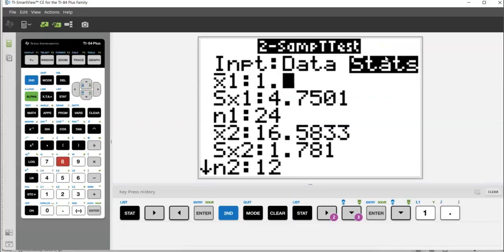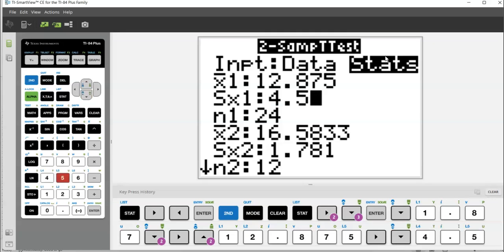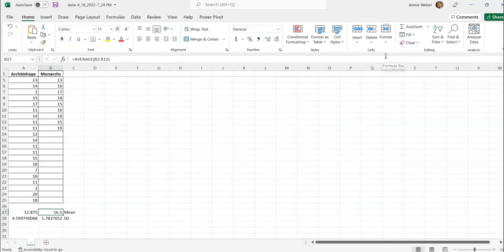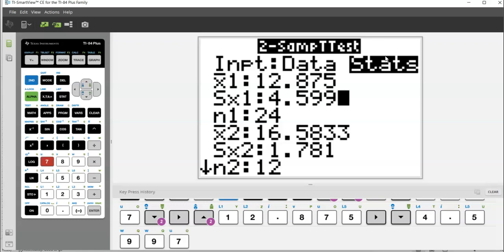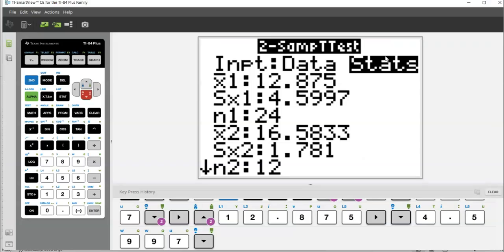So 12.875. 4.5997. And again, how many decimal places you keep is up to you. And then I had 24.